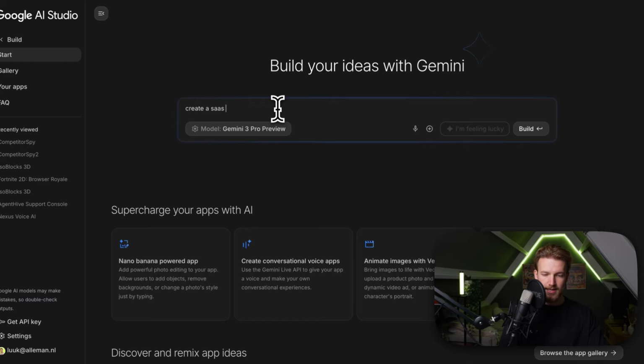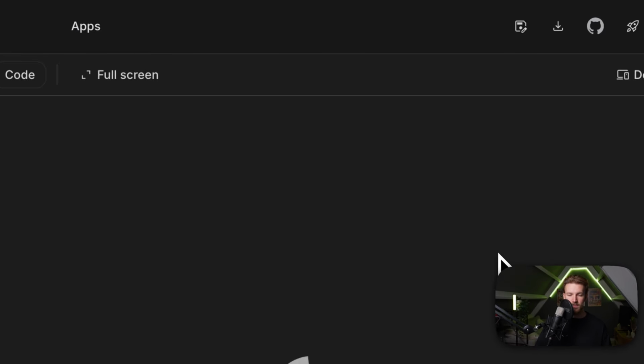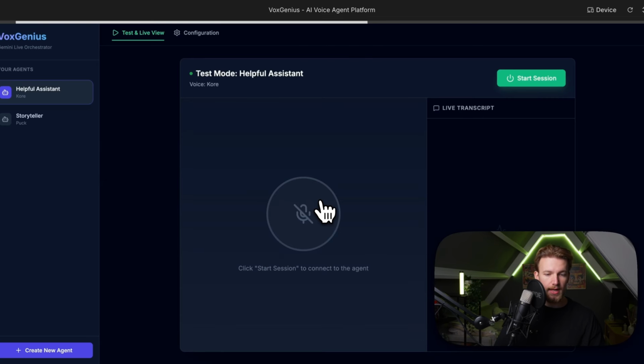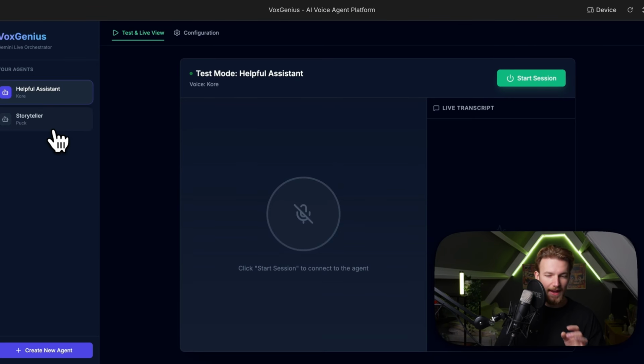Create a SaaS with different voice agents. We want to configure and test all of them in our app. Make it look good. So we can build this, and this is literally the only thing that we need to do, and we just get a complete voice agent SaaS. So we run this. Okay, perfect. So we now need to allow for microphone usage. We click on allow. And we can create different agents right here.